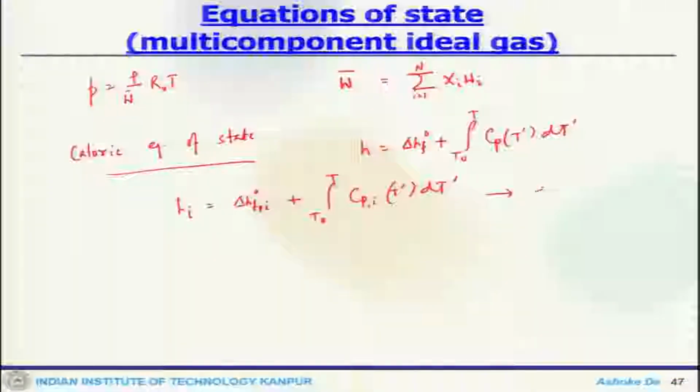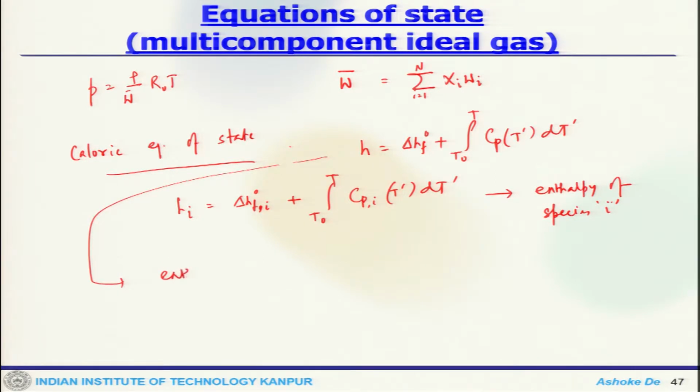This is the enthalpy of species i, and this is essentially the enthalpy of the mixture, where h one can write in terms of Et minus half V squared plus P by rho. Once we write this, we can actually estimate the temperature from this.